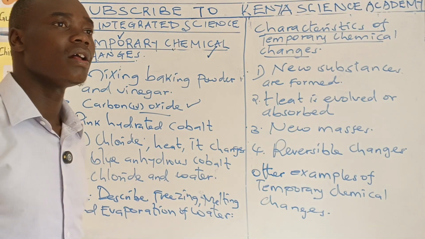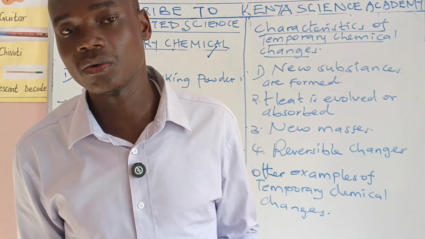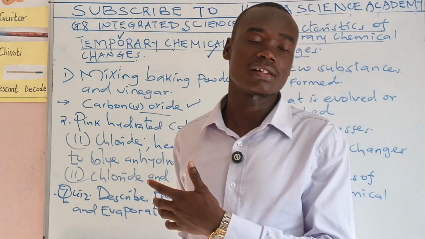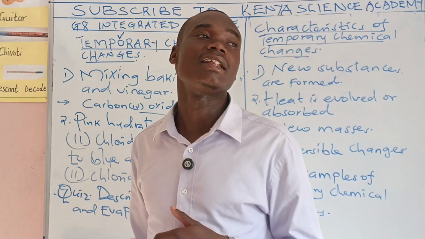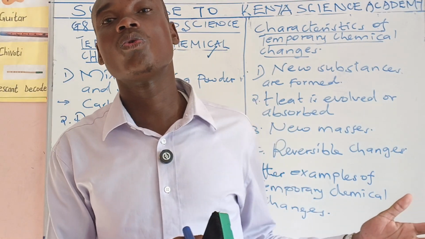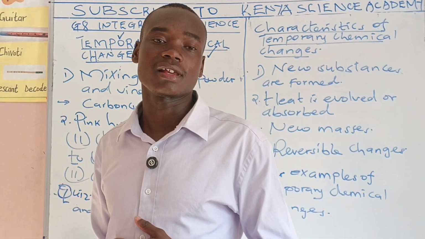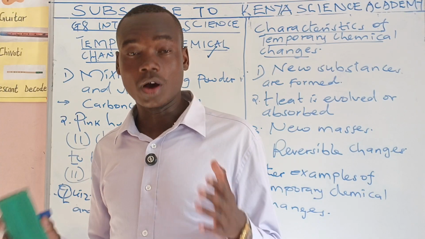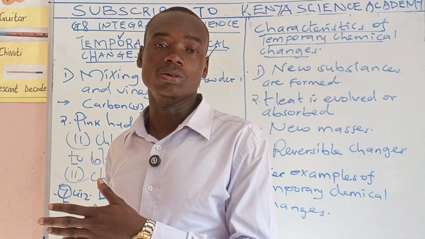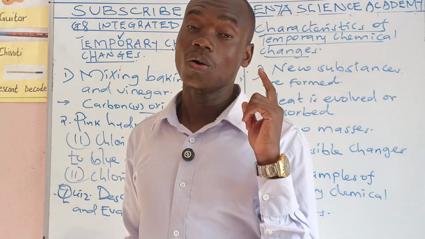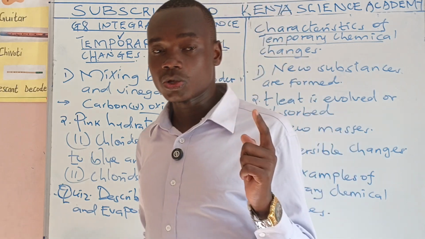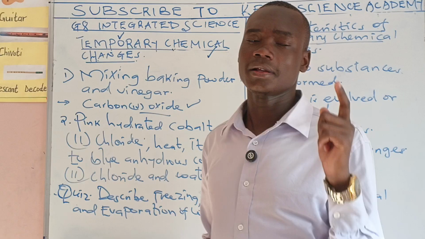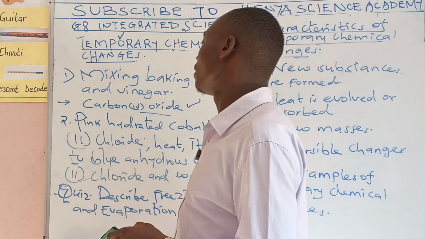We have seen that when I have blue hydrated one with water, and then I heat it, the water evaporates. Water leaves the substance. The substance becomes anhydrous. And when I pick the cooled water and add it to that particular substance, that substance becomes blue again. Copper 2 sulfate hydrated is blue. Anhydrous is white. Cobalt 2 chloride hydrated is pink. Anhydrous is blue.